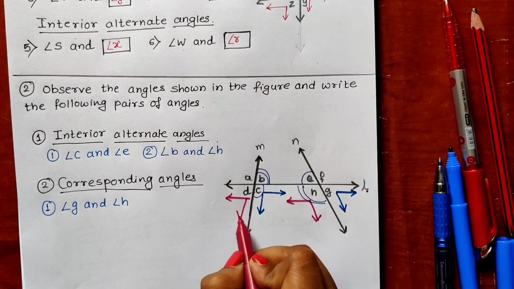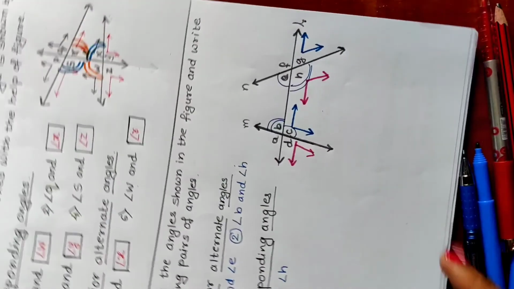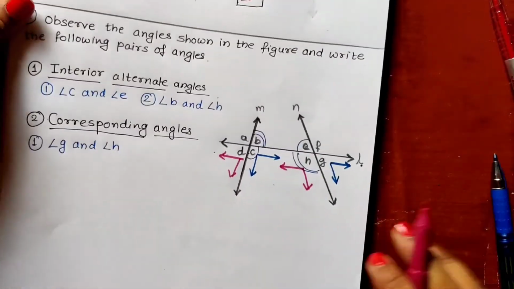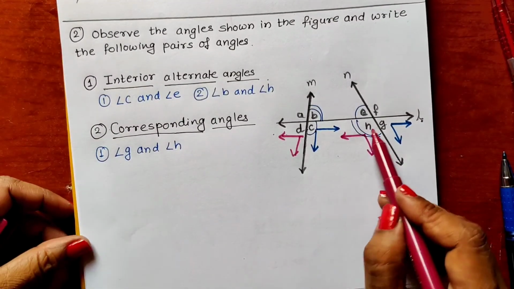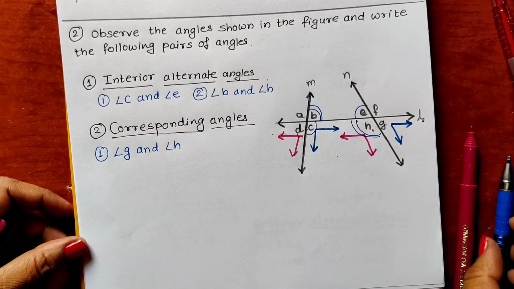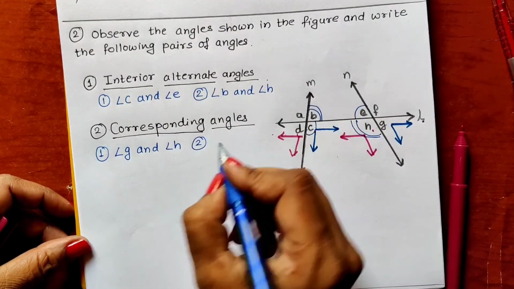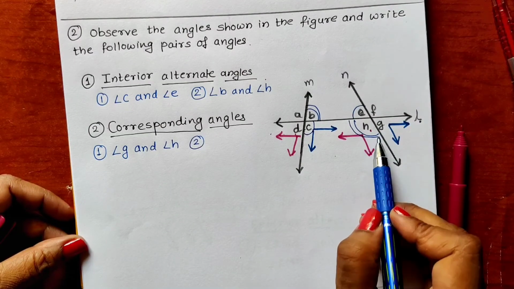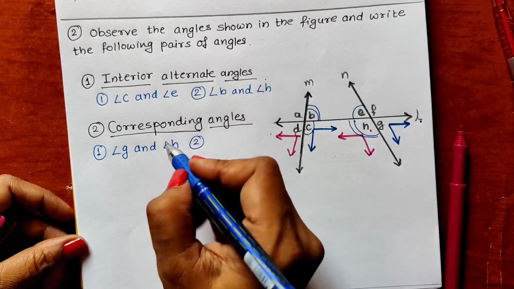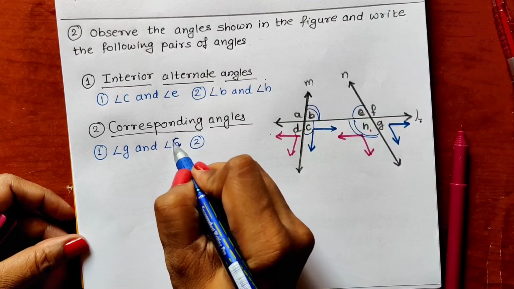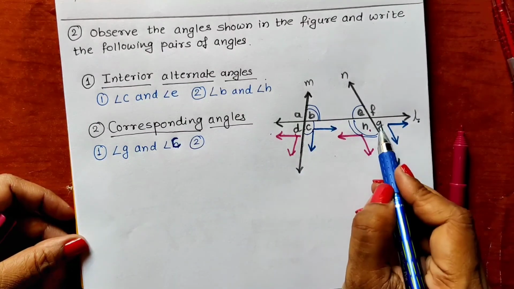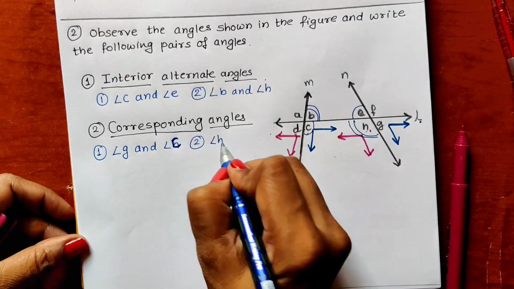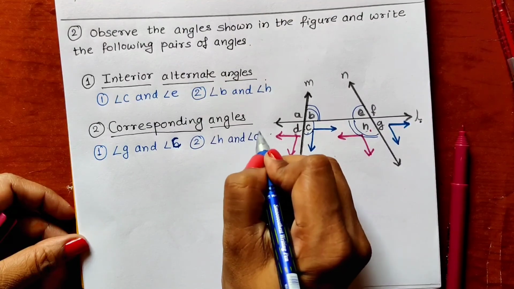If you observe like this, downward direction, right hand side, the names of angles are H and D. So here we have to write angle G and angle C, not H. I have written it by mistake. This should be angle C. G and C. Okay. Now H and D. Angle H and angle D.